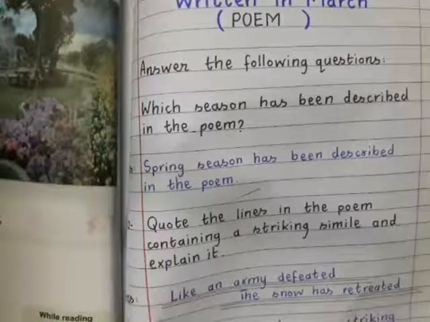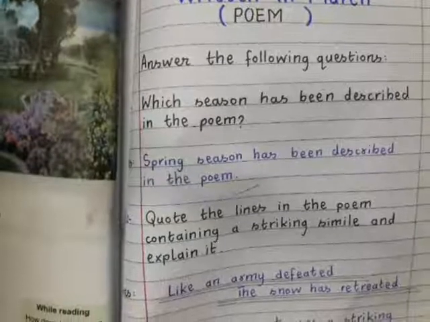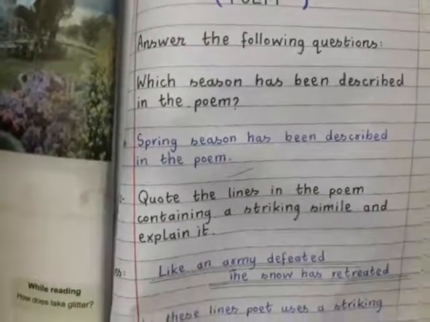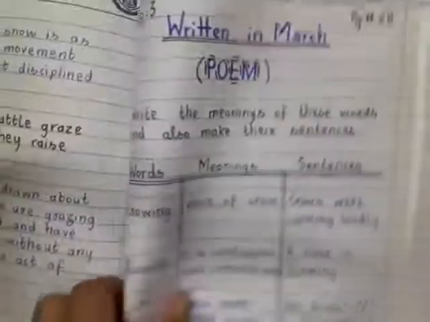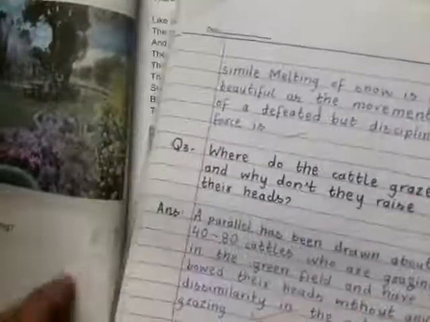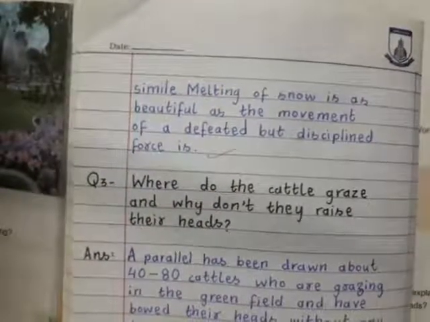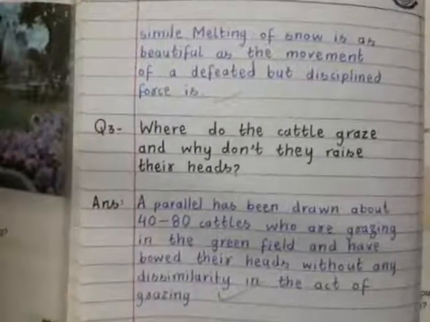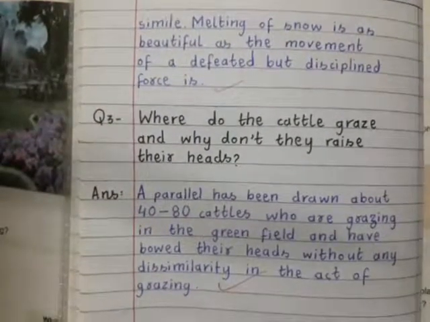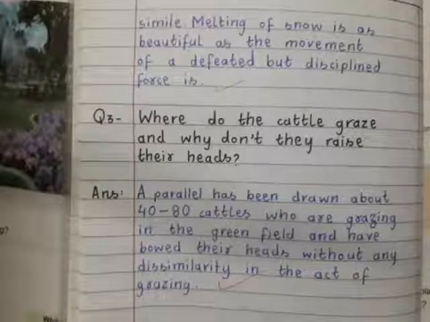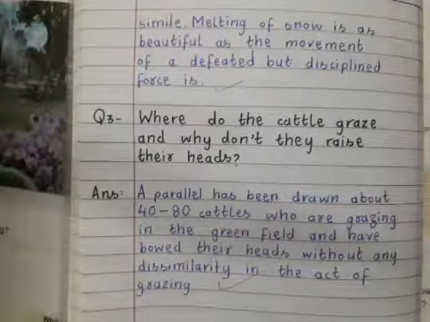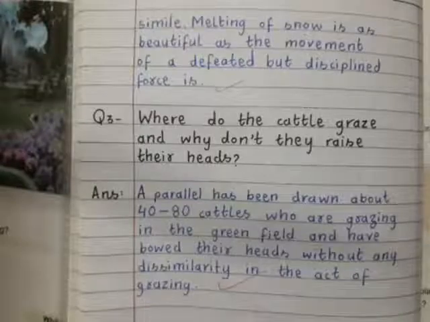Second one, quote the lines in the poem containing a striking simile and explain it. Okay, we have to quote the lines. Like an army defeated, the snow has retreated. In these lines, the poet uses a striking simile. Melting of snow is as beautiful as the movement of the defeated but disciplined forces. Where do the cattle graze, and why don't they raise their heads? A parallel has been drawn about forty to eighty cattle who are grazing in the green field and have bowed their heads without any dissimilarity in the act of grazing.